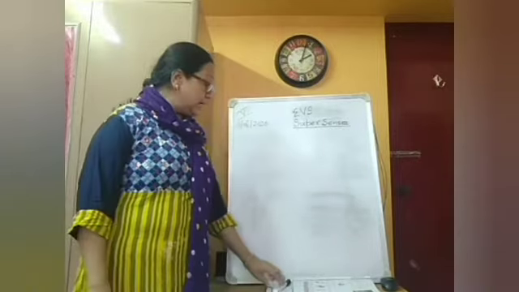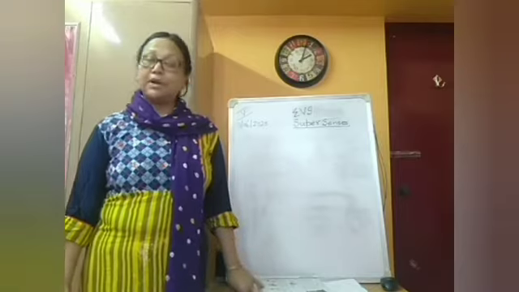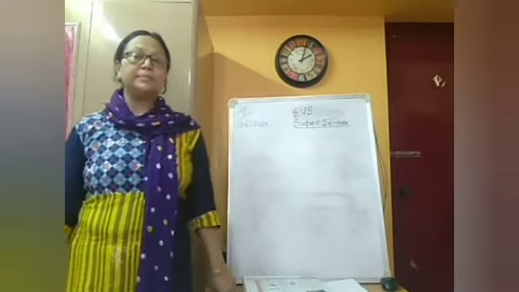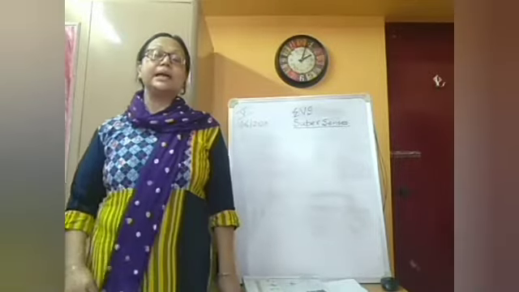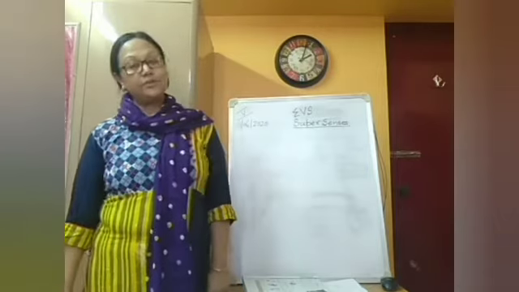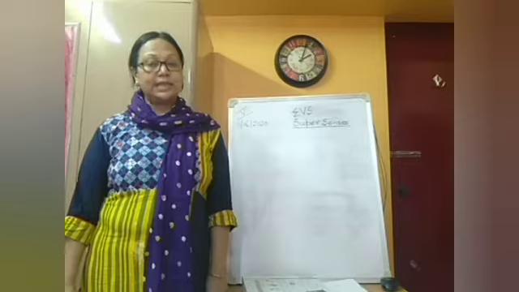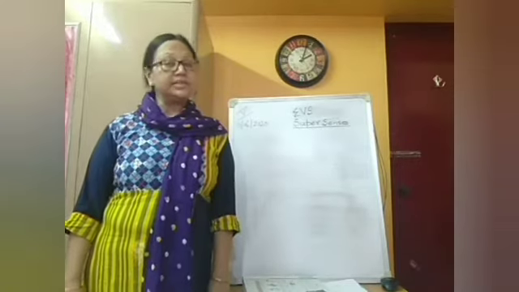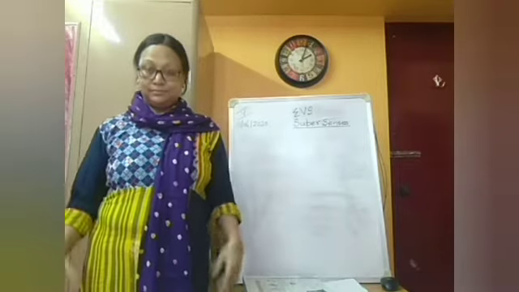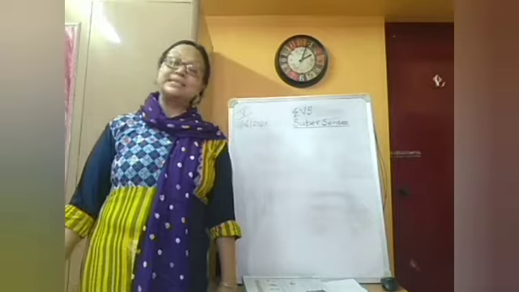And today I'll take the revision of the special example of sloth. As we know, sloth is not a bear, but it looks like a bear, and it is a very slow animal. Out of 24 hours, how many hours does it sleep? Sloth sleeps 17 to 18 hours in a day. That means for the maximum time of its day it sleeps, and it wastes its time by sleeping.